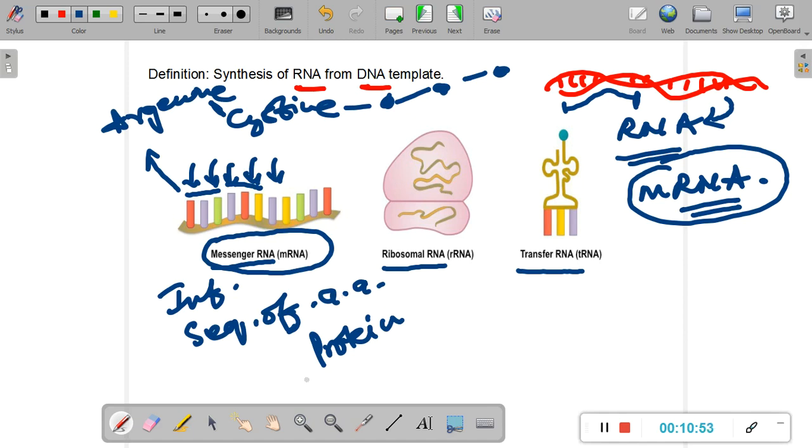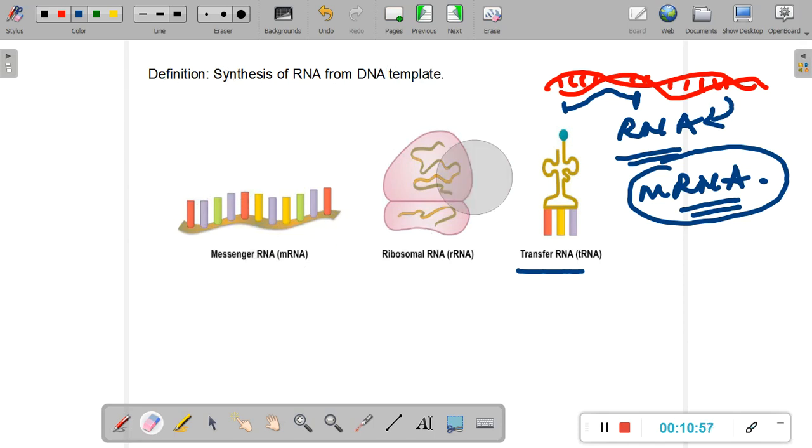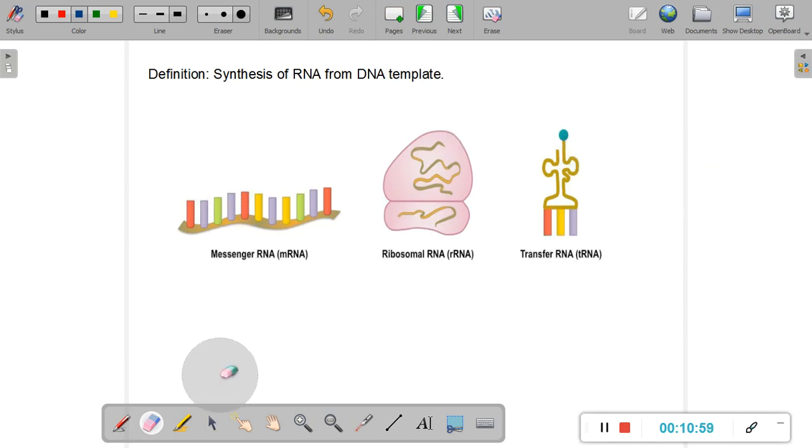The second type of RNA is known as the ribosomal RNA. Now, you have, in your junior classes, in your younger classes, studied about the molecule called the ribosome. Now, the ribosome is primarily present on the surface of the endoplasmic reticulum, where we call it the rough endoplasmic reticulum in eukaryotes. In prokaryotes, ribosomes are found floating freely in the cytoplasm.